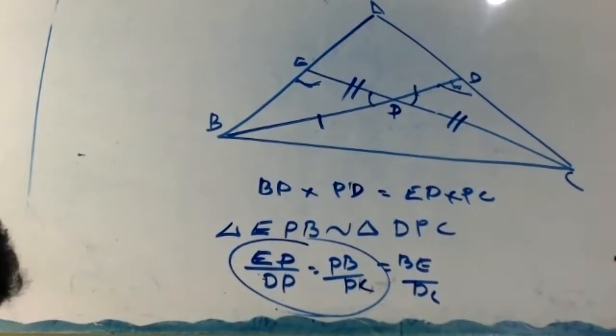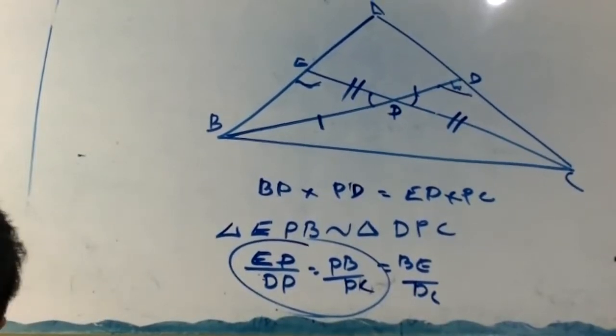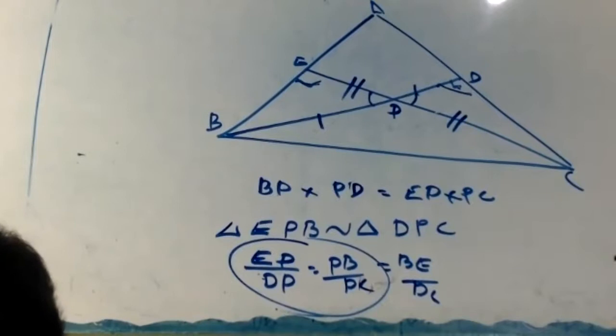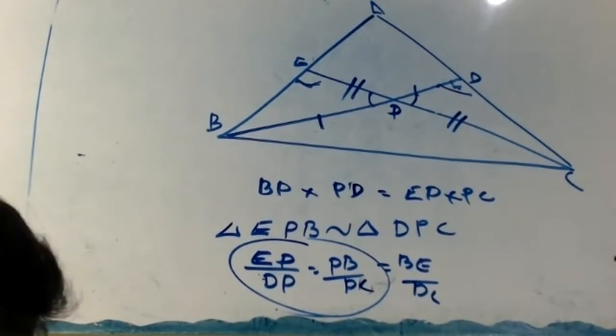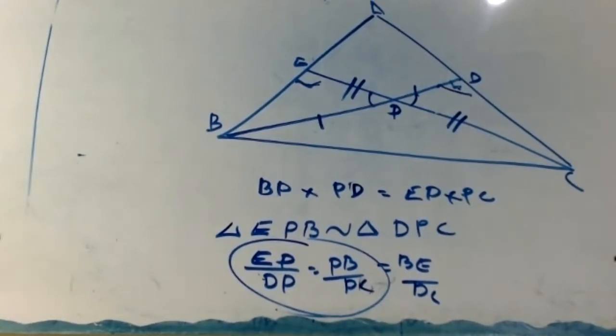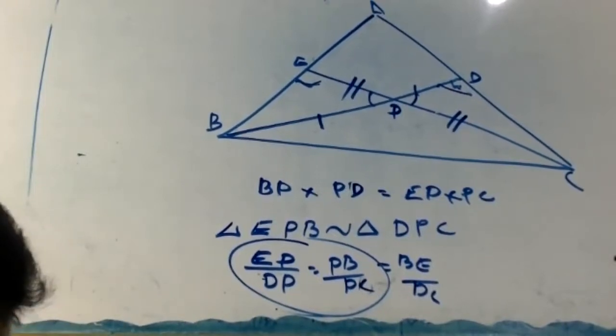If AP equal to 3 centimeter, PB 6 centimeter, AQ 5 centimeter, QC 10 centimeter. Show that BC equal to 3 PQ.